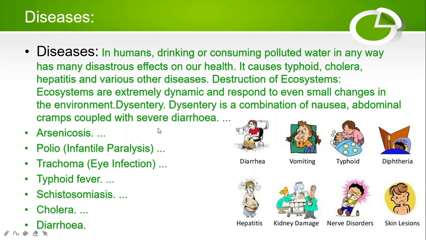So, diarrhea, vomiting, typhoid, diphtheria, hepatitis, kidney damage, nerve disorders, skin lesions, all these are caused by arsenosis. Arsenosis means the presence of arsenic inside the water. And then polio, infantile paralysis, trachoma, eye infection, typhoid fever, stomatitis, cholera, and diarrhea are part of daily life. You will observe that gastro patients are increasing day by day. So these are the dangerous diseases which occur due to contaminated water when we drink it and use it.